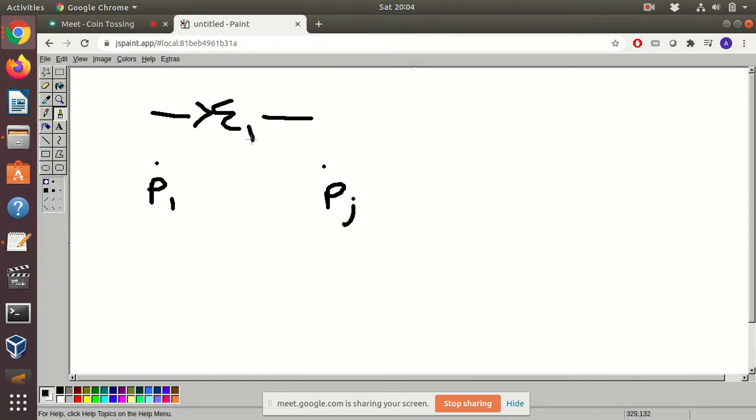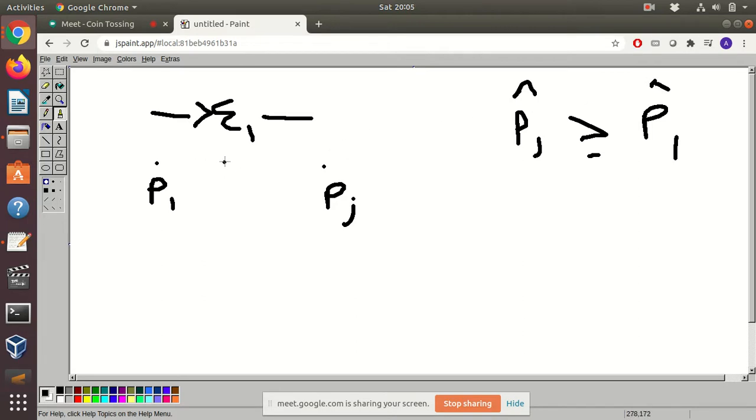So that's what we assumed there. So Pj has a gap more than epsilon 1 from P1. And what we want is that this Pj cap, the empirical value, should be greater than or equal to P1 cap. So we want this thing to happen.